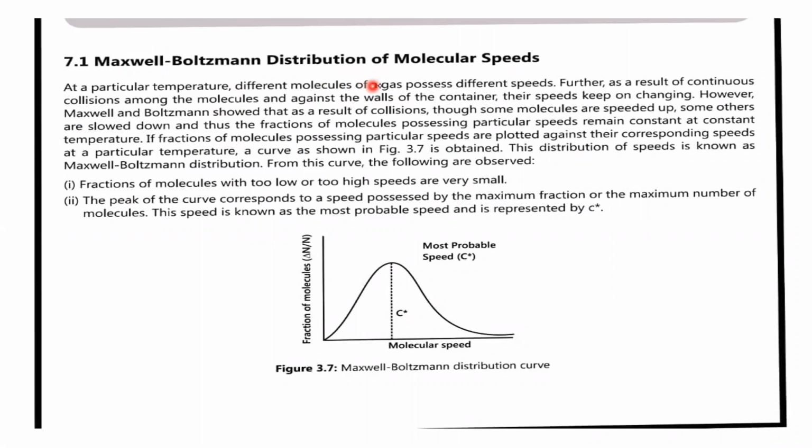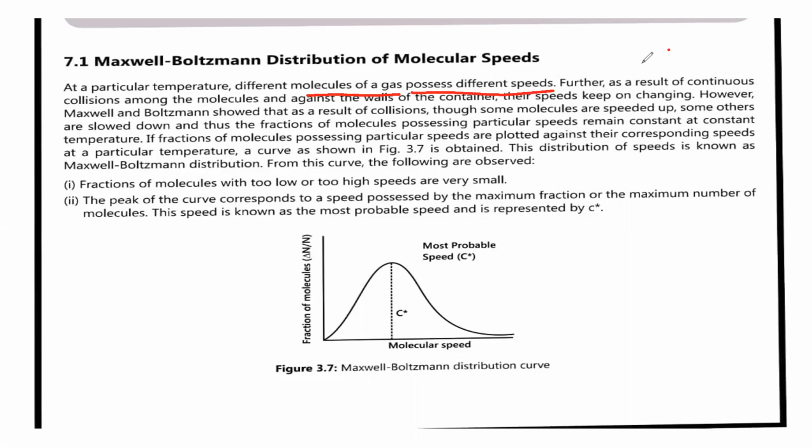What is the new topic we have? Maxwell-Boltzmann distribution of molecular speeds. Since we have completed the postulates of kinetic theory, the next topic in this chapter is Maxwell-Boltzmann distribution of molecular speeds. At a particular temperature, different molecules of a gas possess different speeds.